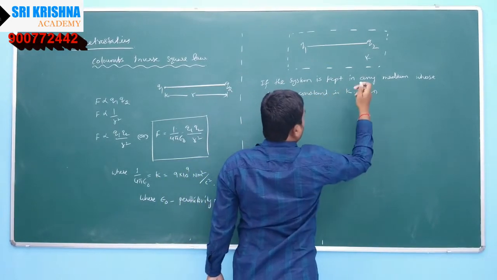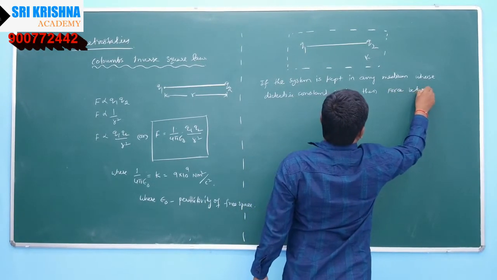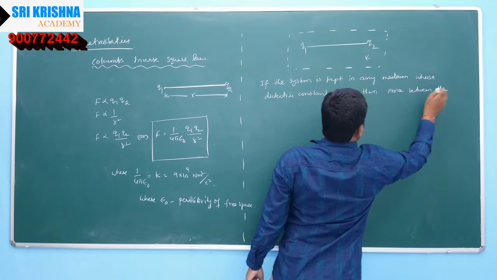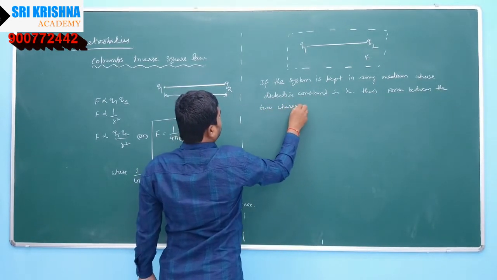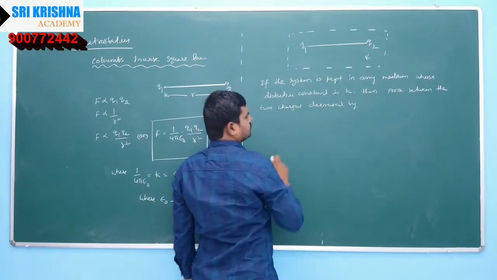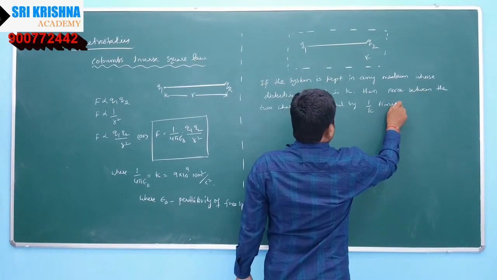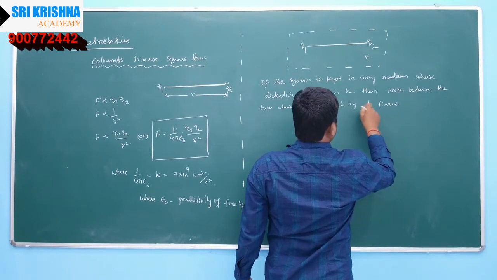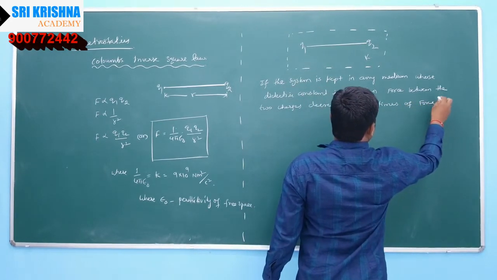Then the force between the two charges is decreased by 1 by k times of the force in air.